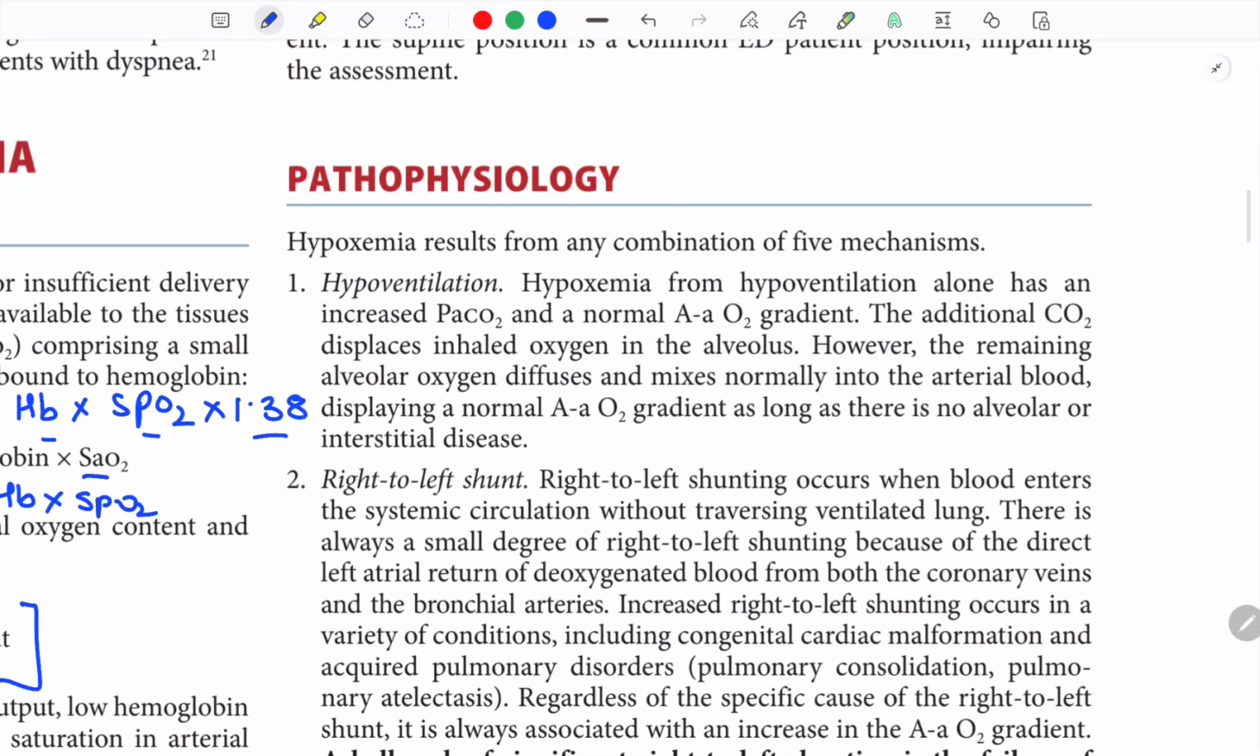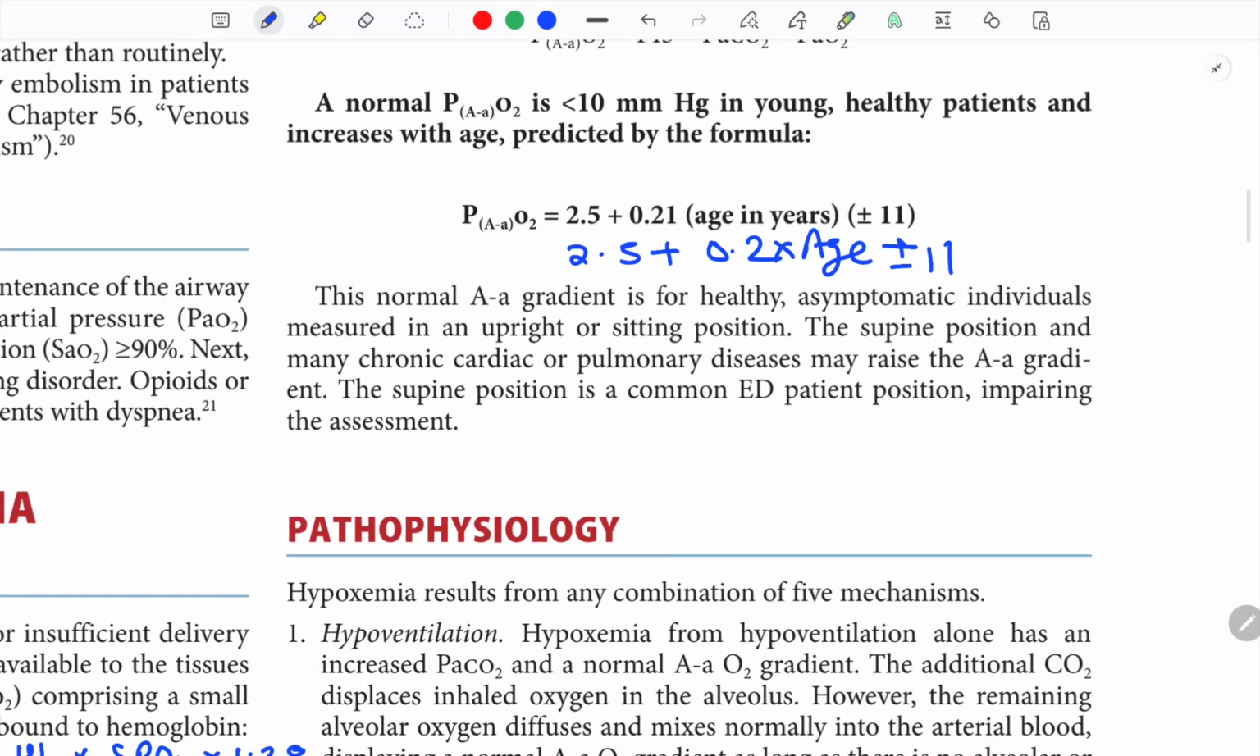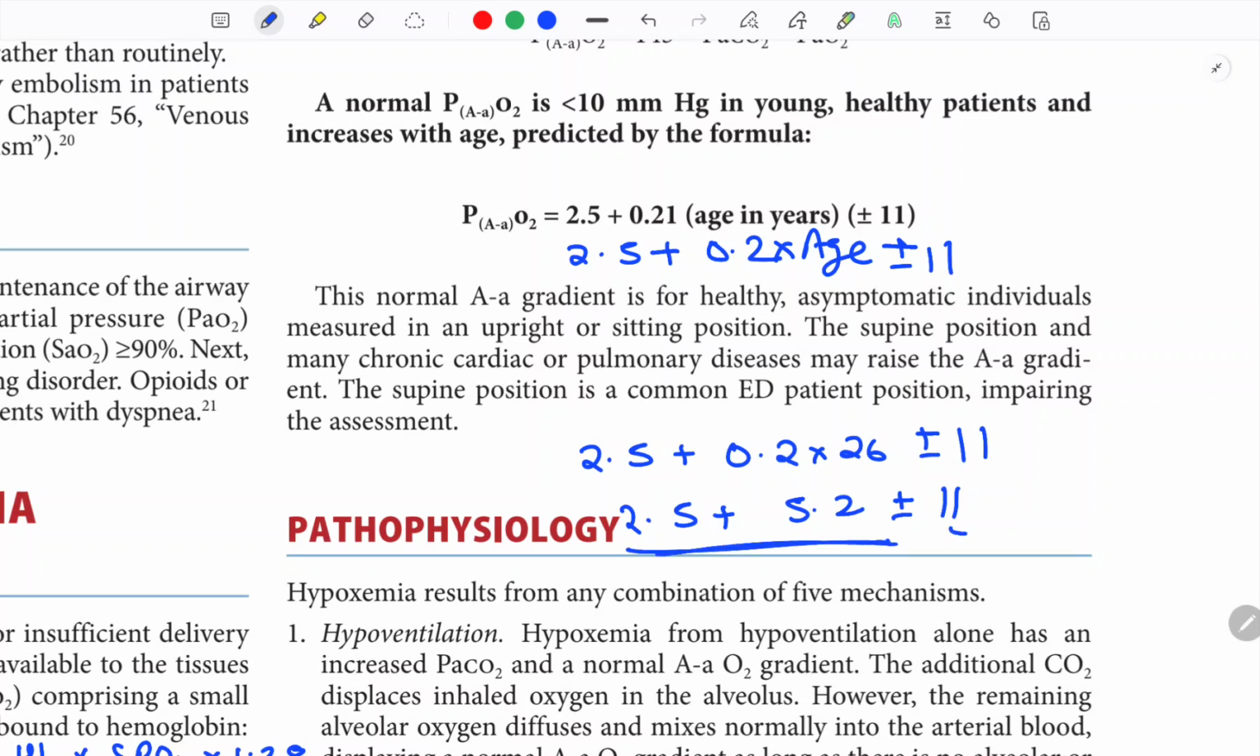What is the target arterial oxygen gradient in a person? It is 2.5 plus 0.2 into age, plus or minus 11. So for me, what will be the target? 2.5 plus 0.2 into 26, plus or minus 11. That is 5.2 plus or minus 11. So it's a very wide range, as you can see.